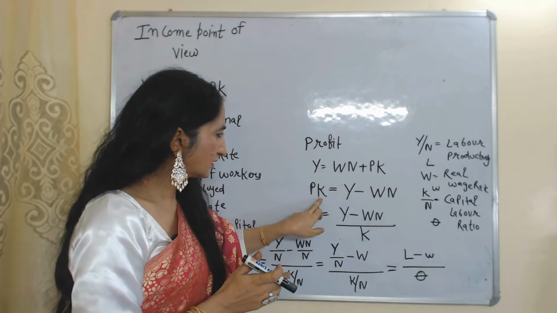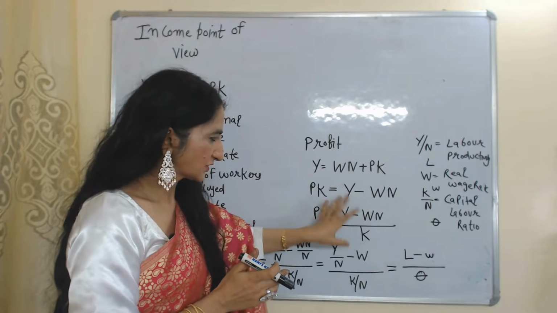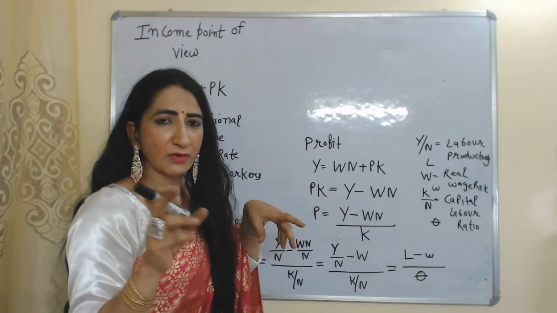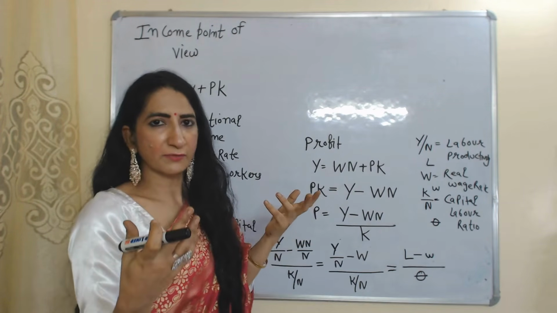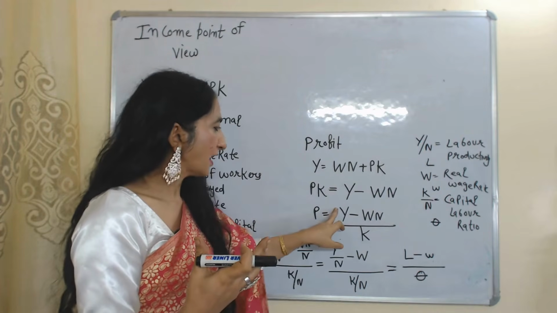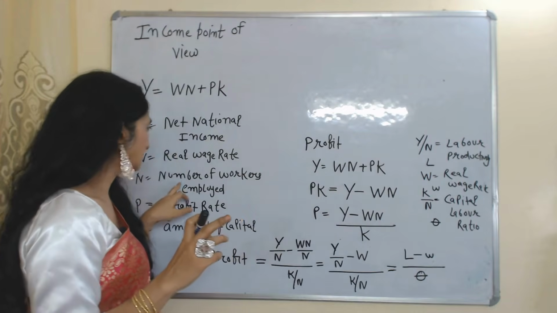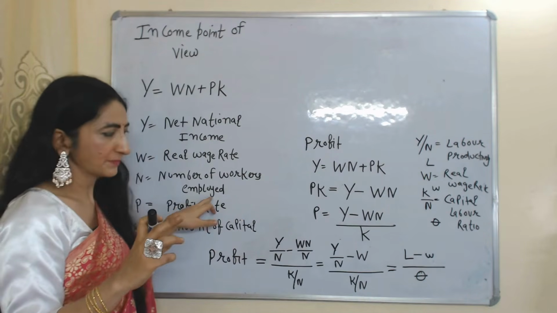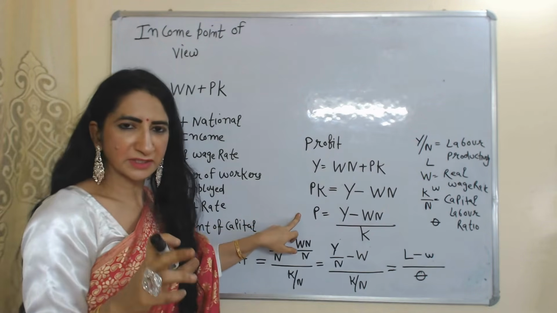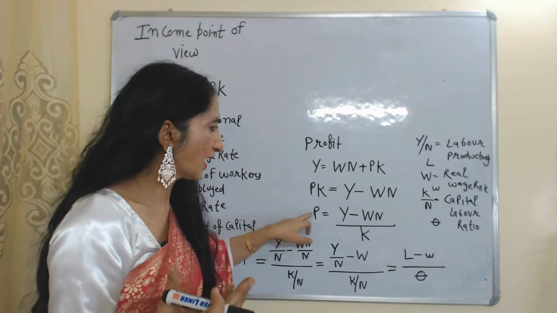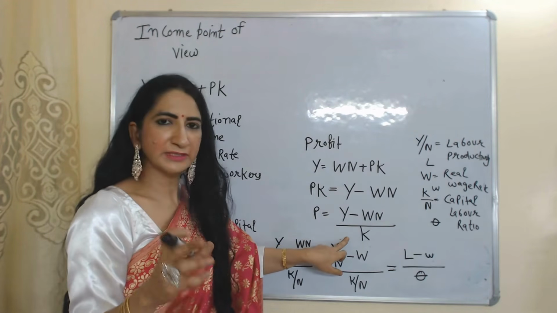Now we will bring K below. In order to know the productivity of labor, we will divide the upper and lower parts by N. As we know, N means the number of workers employed.